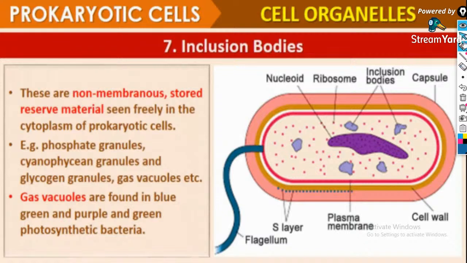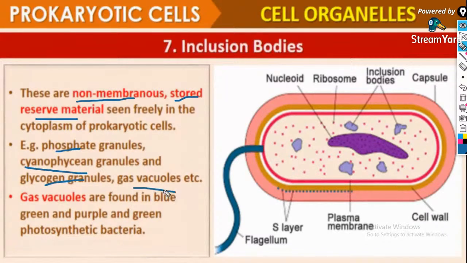Next are the inclusion bodies. So what are these inclusion bodies? You can see in the diagram. They are non-membranous stored reserve materials, scattered freely in the cytoplasm. All these are phosphate granules, cyanophycin granules, glycogen granules, and gas vacuoles.